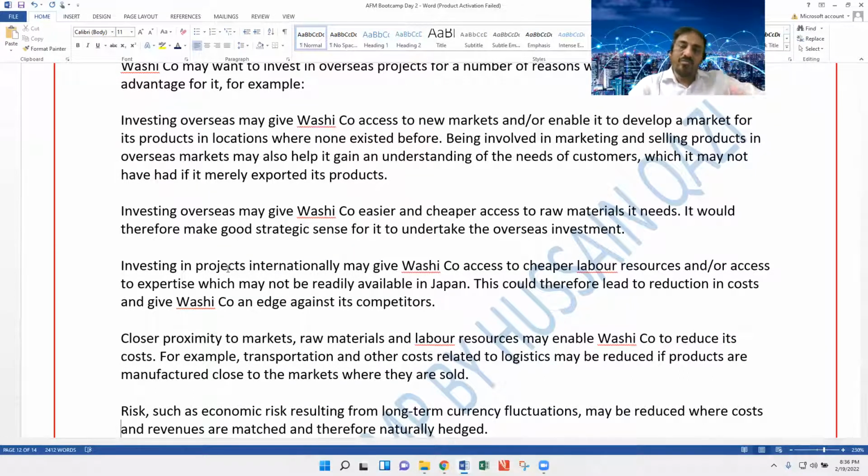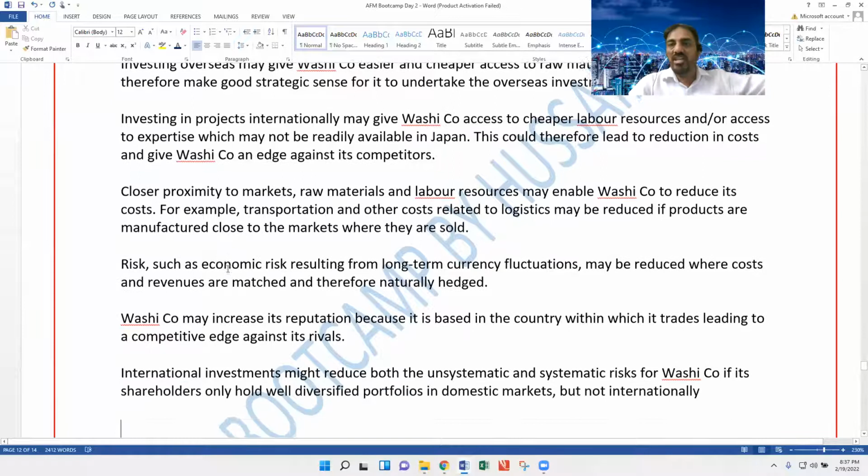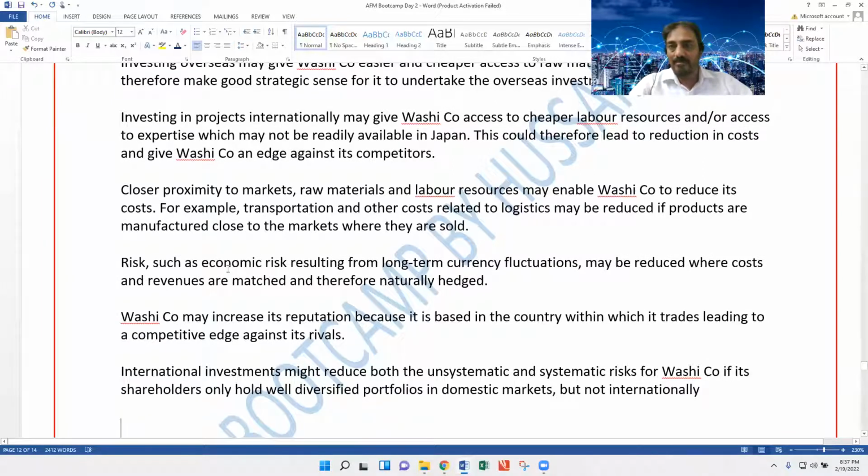Sometimes if you move to another country, you are actually mitigating the risk of foreign currency matters. For example, you are importing some material from another country. Now, if you invest directly in the other country, you are mitigating the risk of foreign exchange. More investment opportunities, options like this.